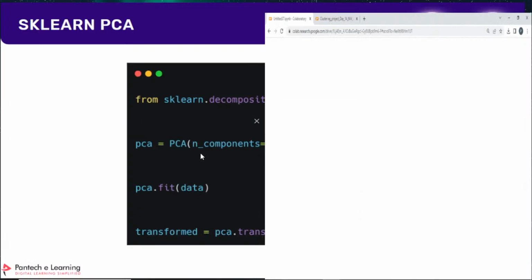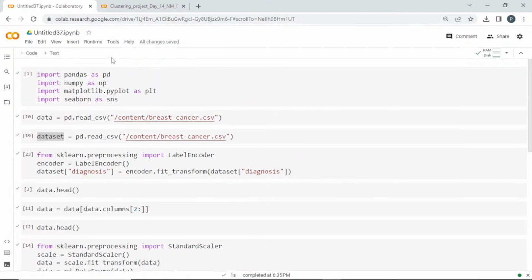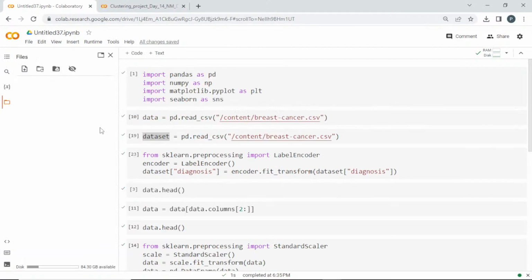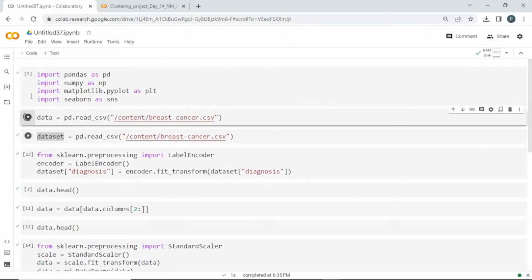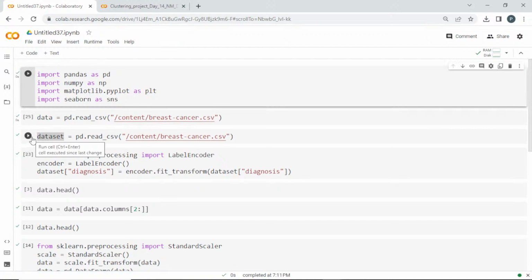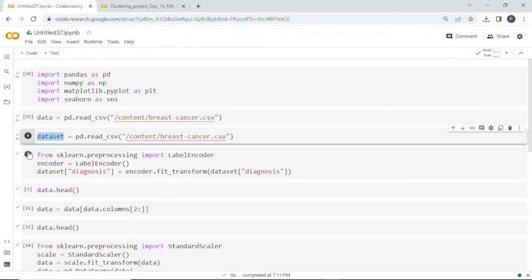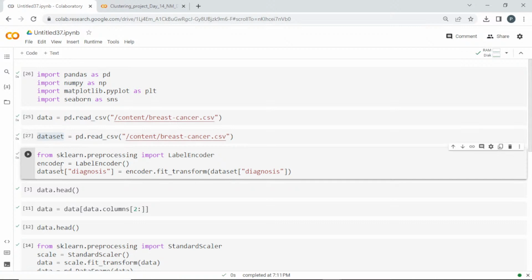So I have an example for you guys. This is a breast cancer dataset, a healthcare dataset. I loaded the dataset, and I'll load it in this also if it is required another time.